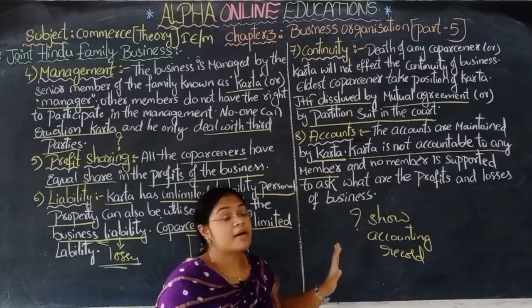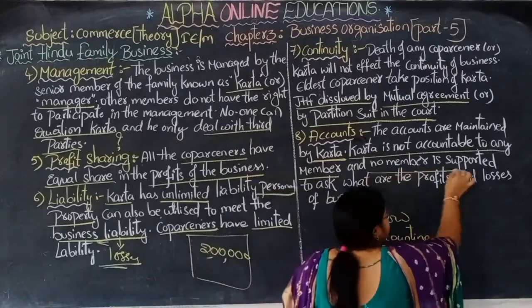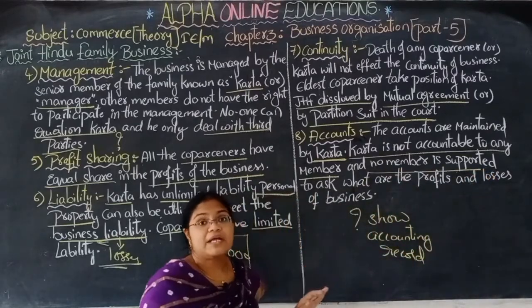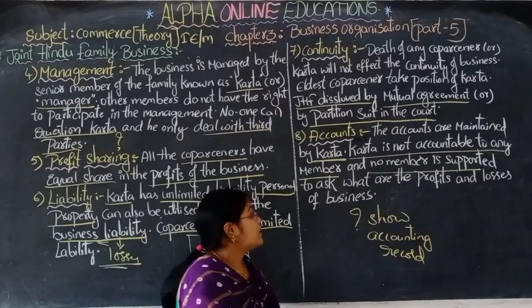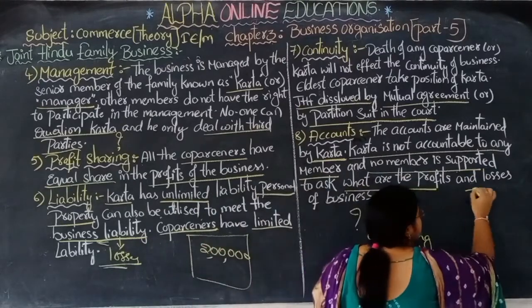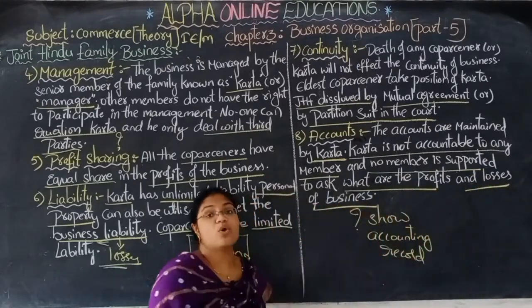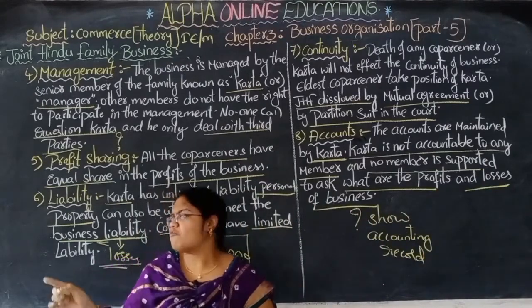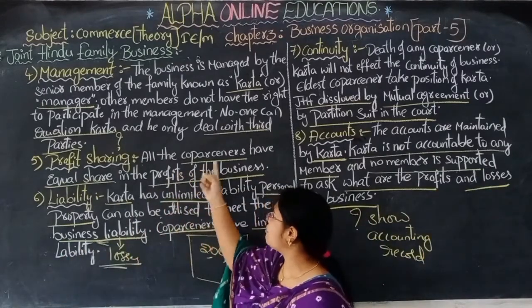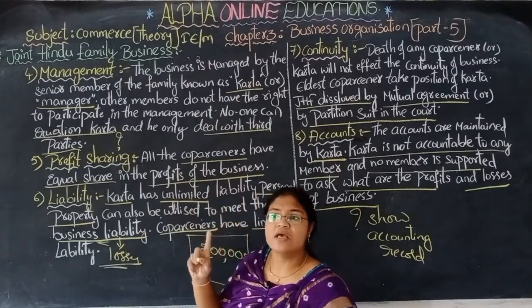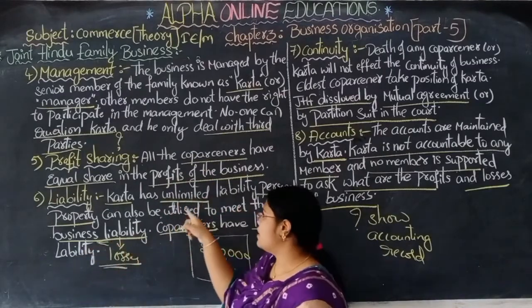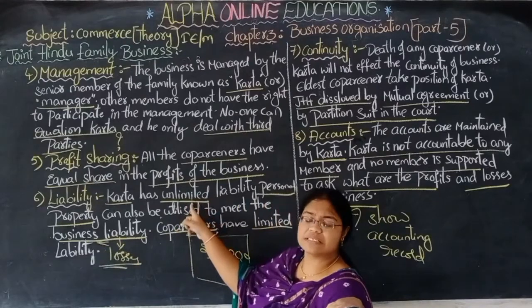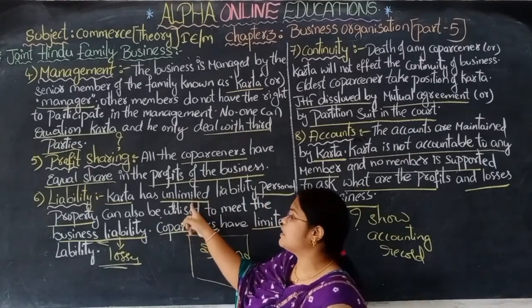No member has the right to ask the karta what is the profit, what is the loss of the business. No one has that right. If there is a profit, then you have to share that profit equally. All the co-partners have to share the profit equally. If there is a loss, he will bear that loss. He is ready to bear that loss by unlimited liability.